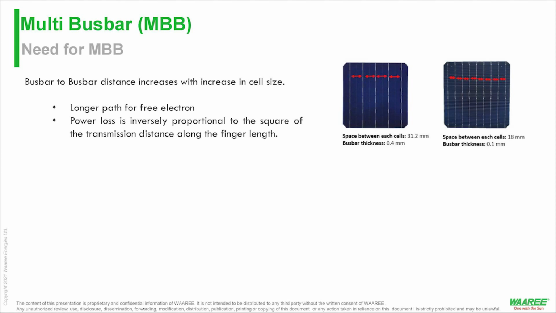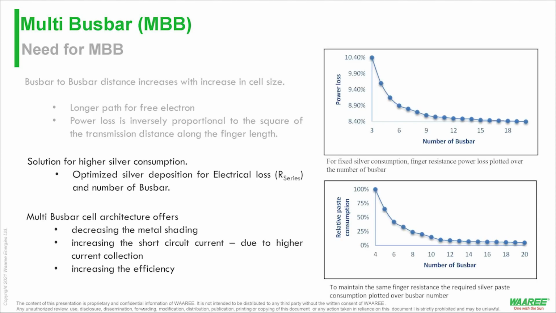Before that, again, we would like to think as a cell manufacturer, right? As a module manufacturer, we just get the cells, we encapsulate them, we sandwich them, and we make a module out of it. But when we change our hats from module manufacturing to cell manufacturing, that's where we understand how we have come to multi-bus bar, right?